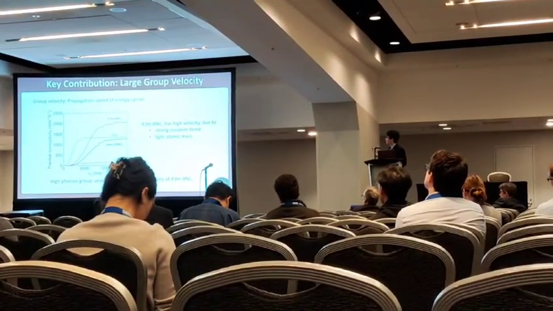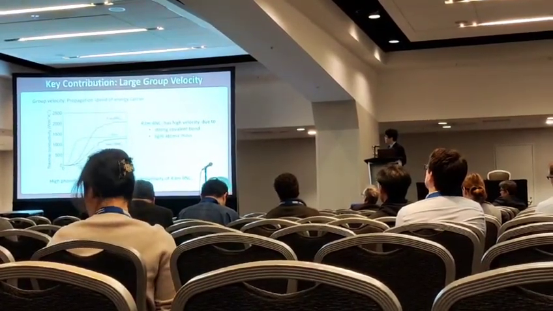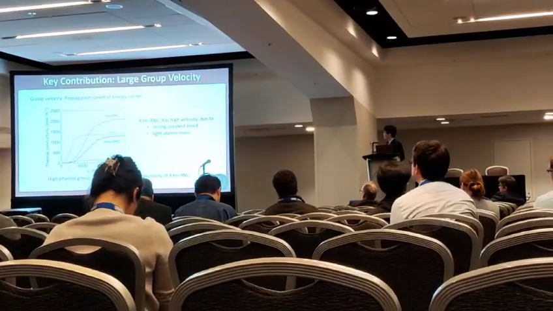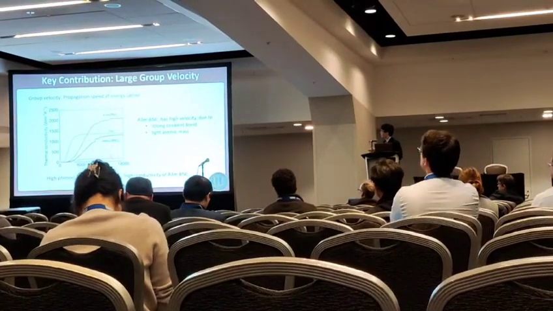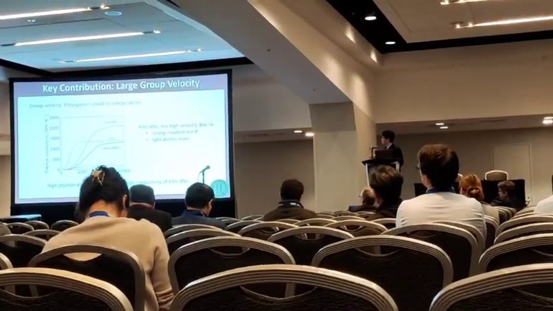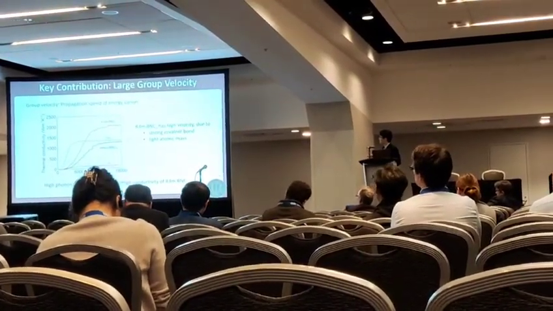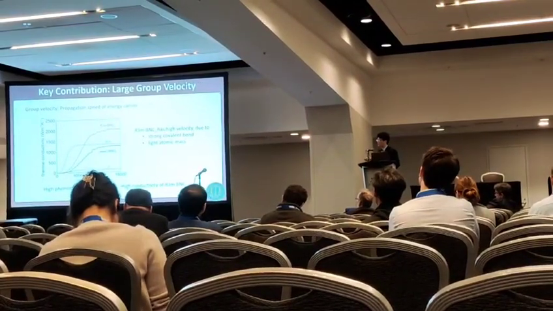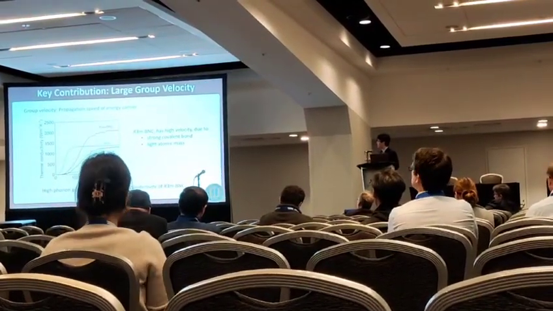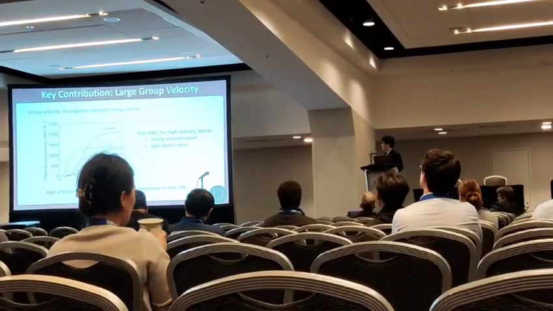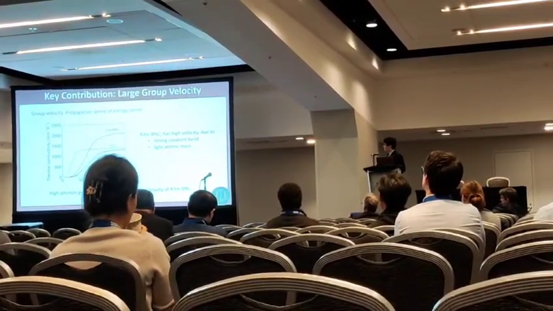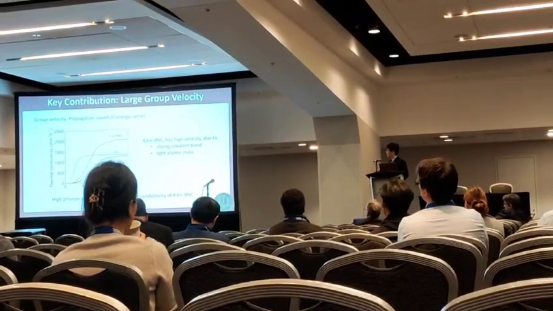But for the R3M space group of BNC2, the majority of the thermal conductivity is contributed by phonons with velocity between 6,000 and 18,000 meters per second. The high velocity of BNC2 is due to the strong covalent bond and light atomic mass. Therefore, the reason for the high thermal conductivity in BNC2 is the high phonon group velocity.